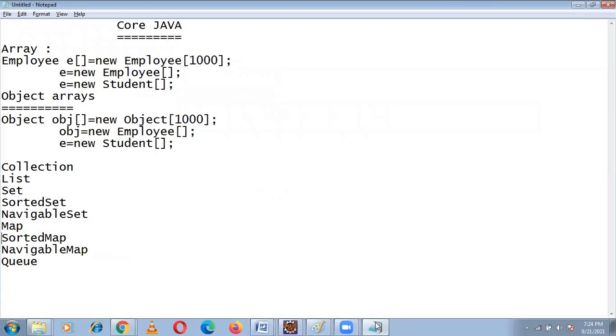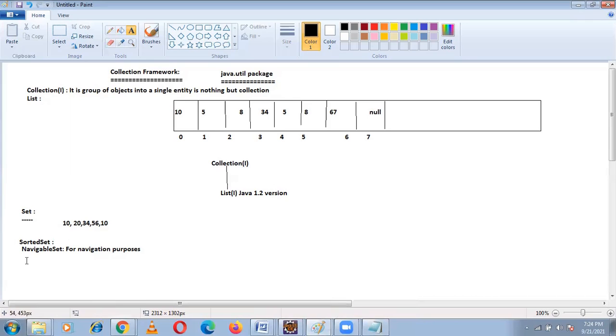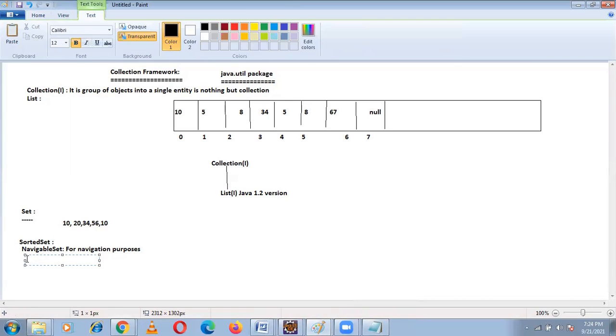Next, map. First of all, I want to tell you what is map. Map is not a sub interface of any collection. It is different. Map is given differently. Map is mainly used for storing the elements in the form of key value pairs.